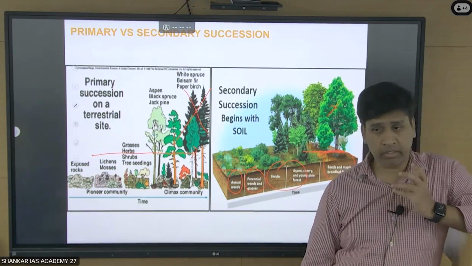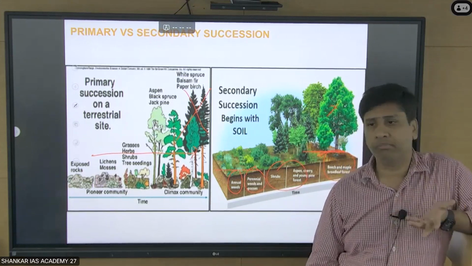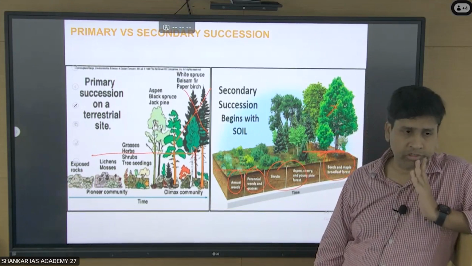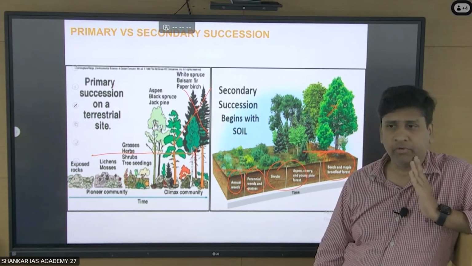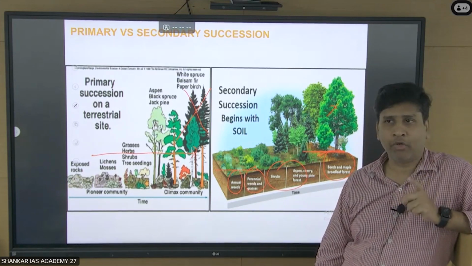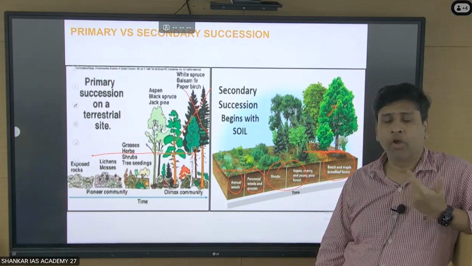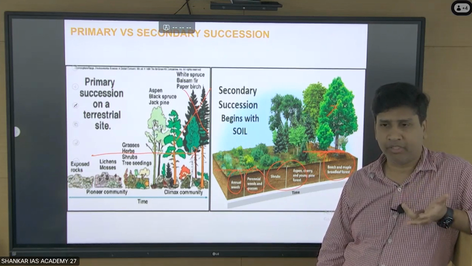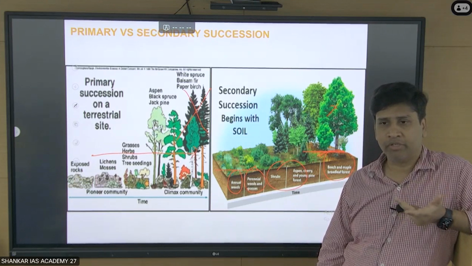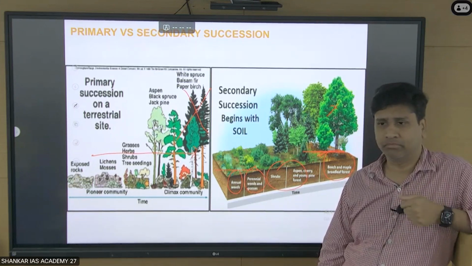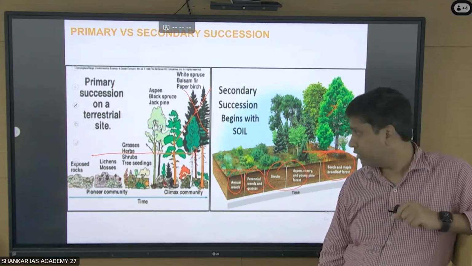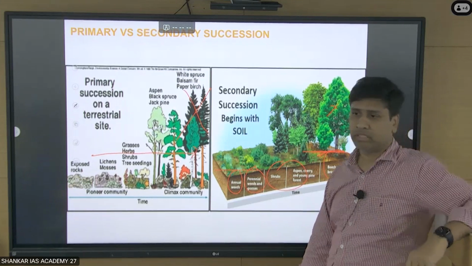If invasive species were introduced, the invasive will also come back. If you have not introduced invasive species, then only the native will come back. Very simple: according to the climatic condition, what can grow? Temperature is a very important factor. When you have the same temperature, rainfall and other soil factors, the same plant is going to come. This is called secondary succession.